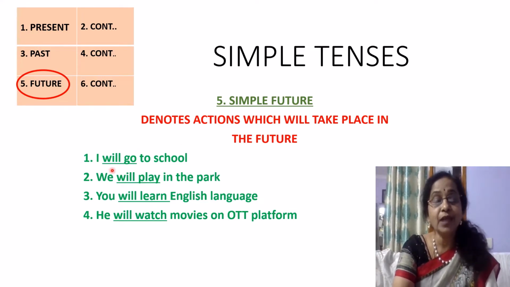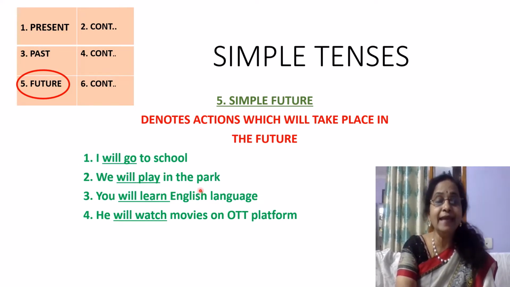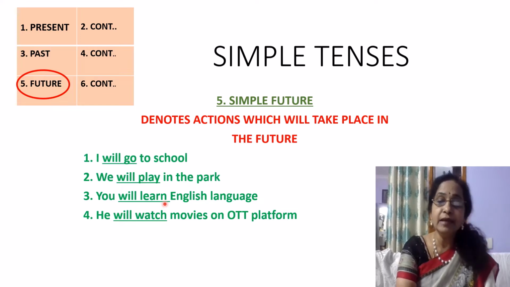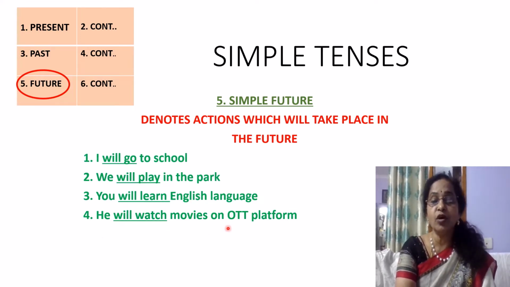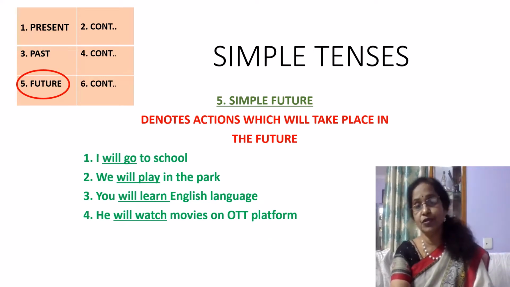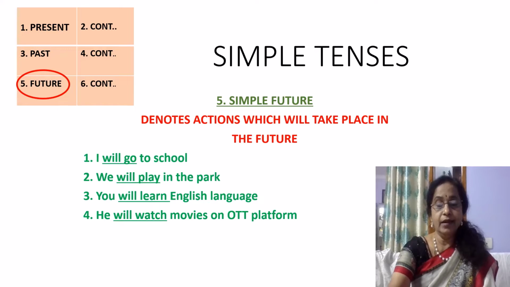For example, I will go to school. We will play in the park. You will learn English language. He will watch movies on OTT platform. So all the actions which are going to take place in the future are denoted in future tense.